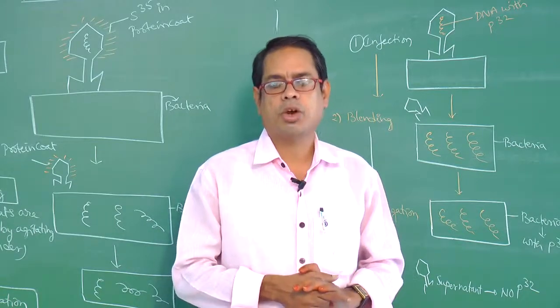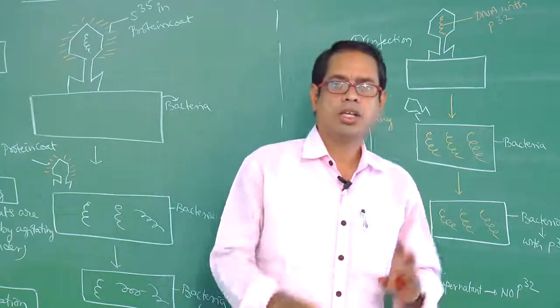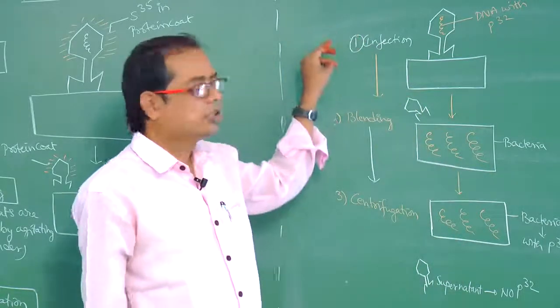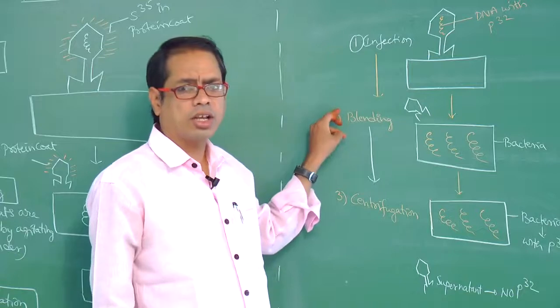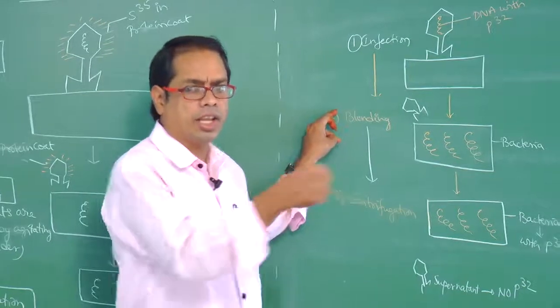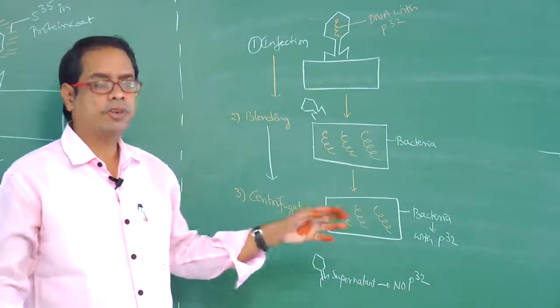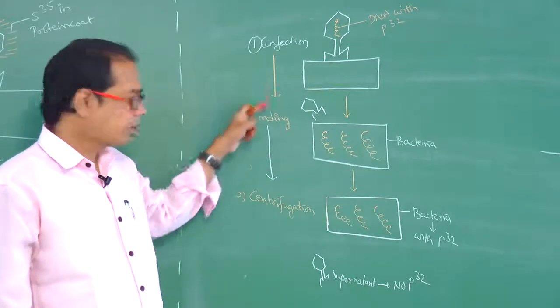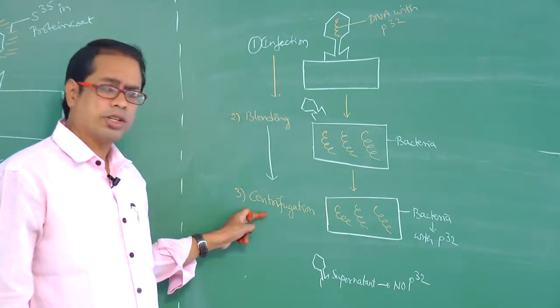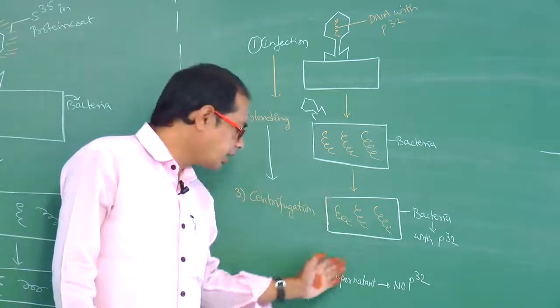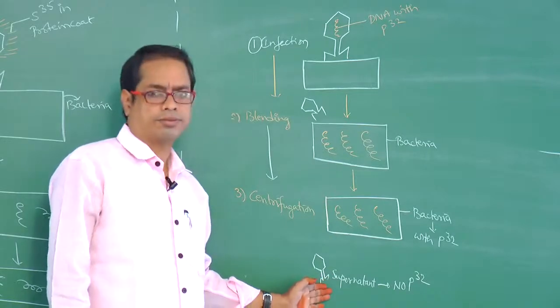In the Hershey and Chase experiment, how many steps were involved? Three steps. We have to say them in the correct sequence. First is infection, second is blending, that is shaking, third is separation, that is centrifugation. Centrifugation means separation of bacteria and supernatant.